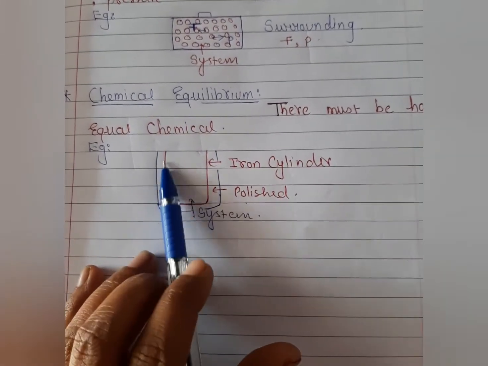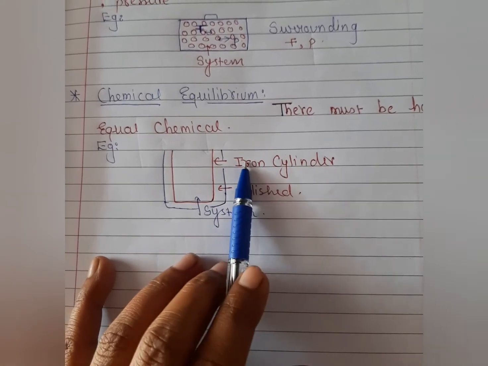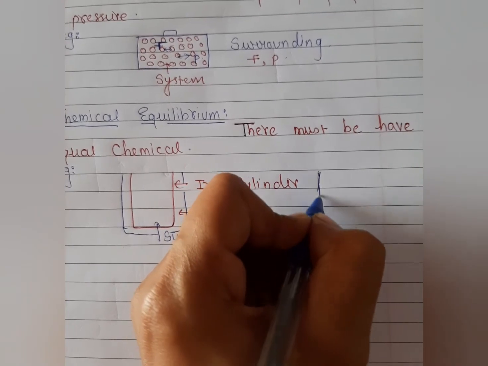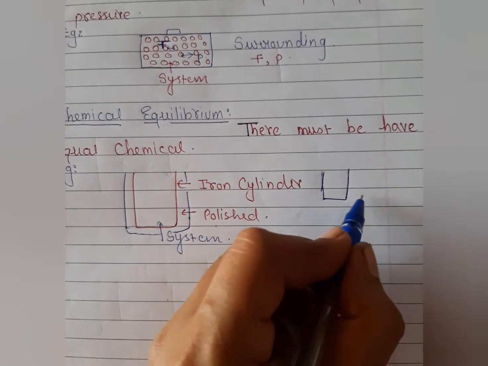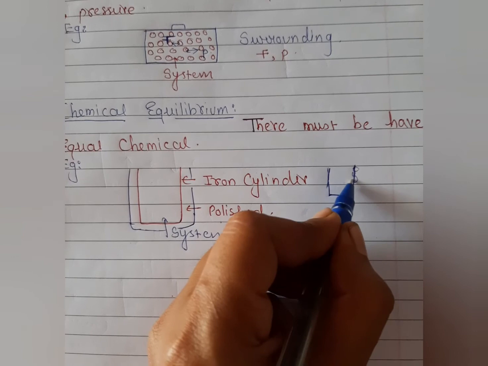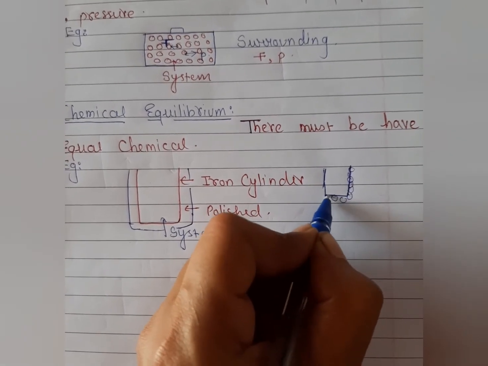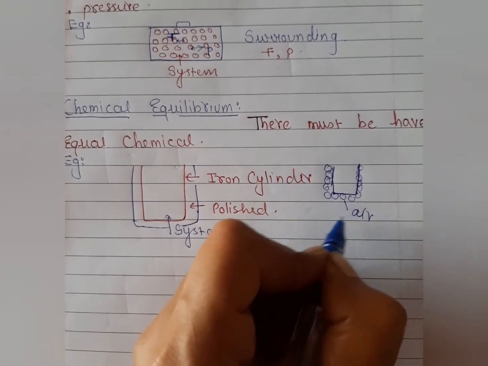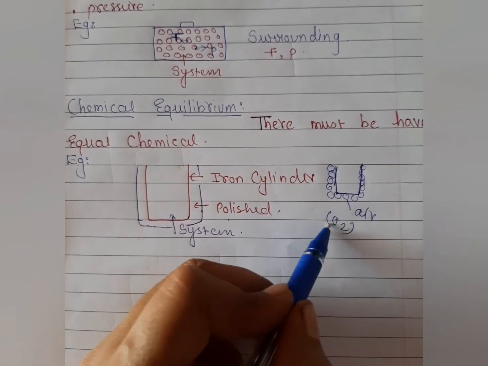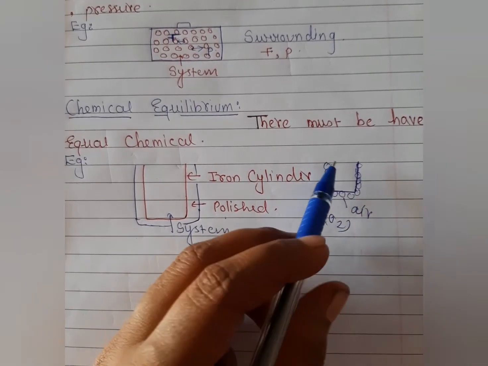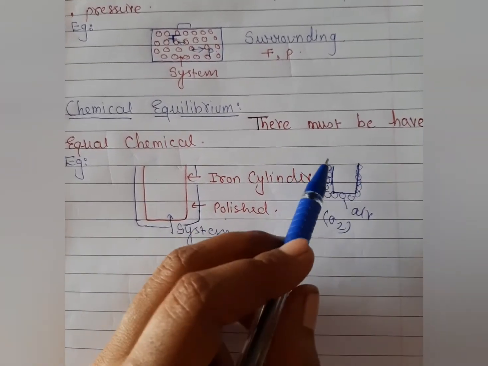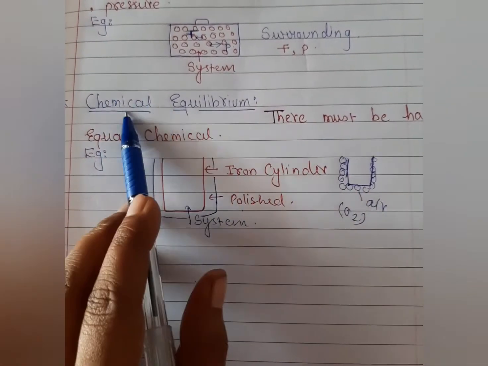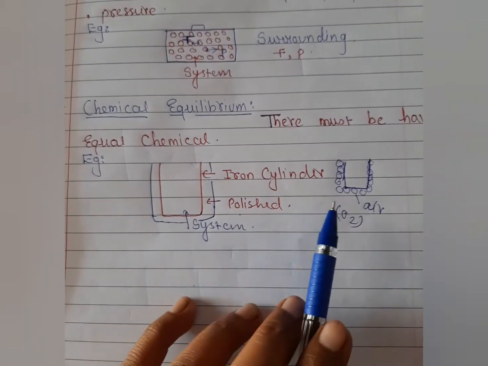Let's consider any kind of cylinder, like I consider here an iron cylinder, and this iron cylinder is present in air. So the corrosion process happens here, the rusting process happens on the iron cylinder because air molecules are present. It means the chemical reaction between iron and oxygen has happened, that's why the body got rust here. We have to stop that chemical reaction because we want to balance the chemical equilibrium here. Then what will be the procedure?